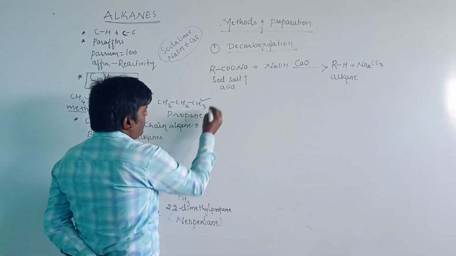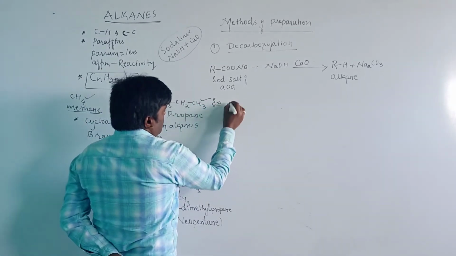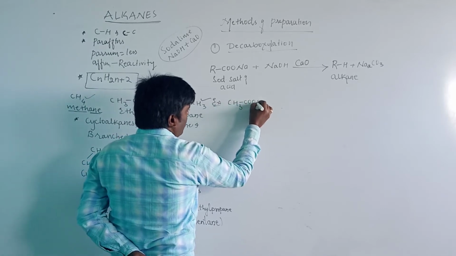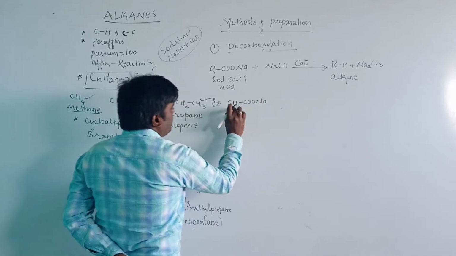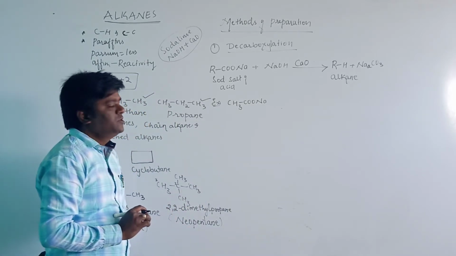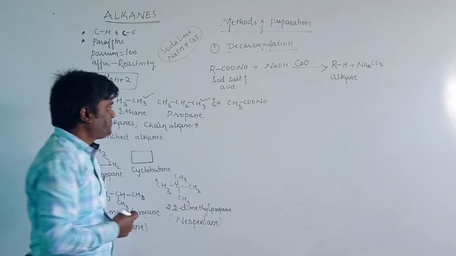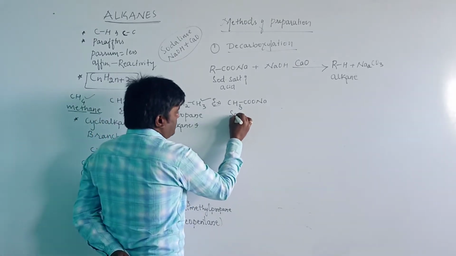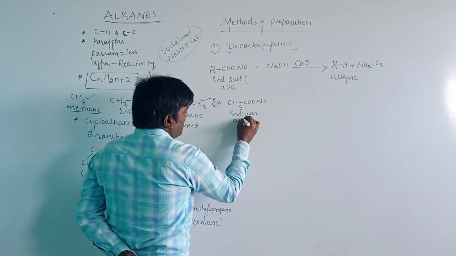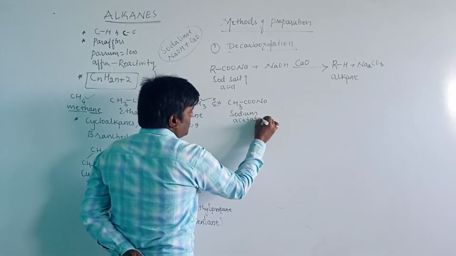Let us see an example for this. CH3COONa is sodium acetate, also known as sodium ethanoate.